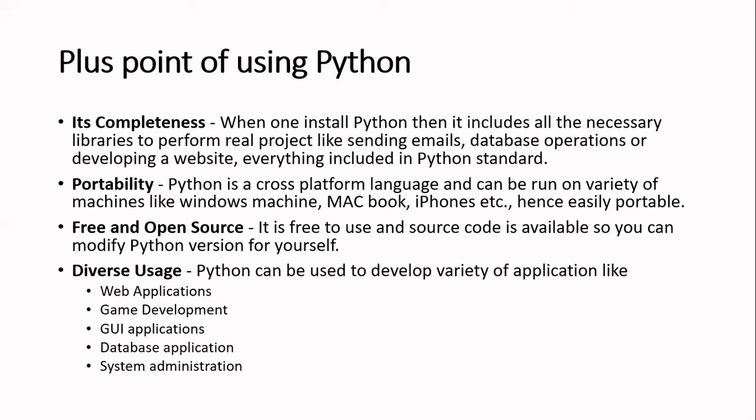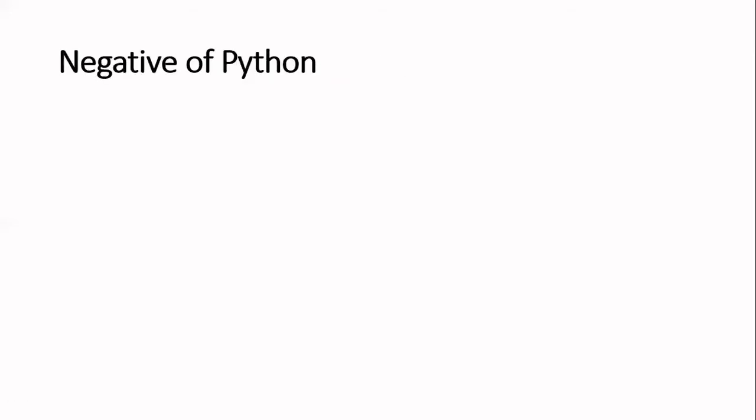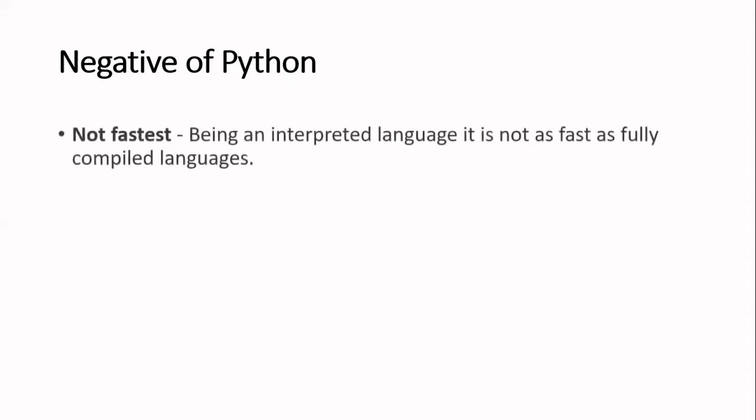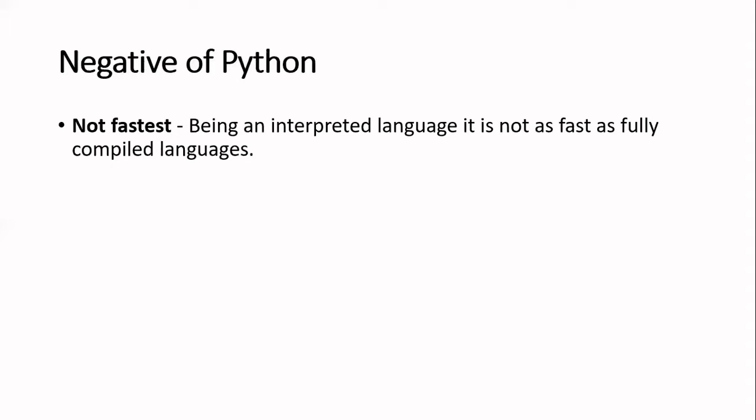Okay, so moving to the next part, the minus or negatives of Python. What are the certain negatives of this language? It is not the fastest language. Some people or some students think that Python is a very fast language. It is not one of the fastest languages, because we have faster languages available.